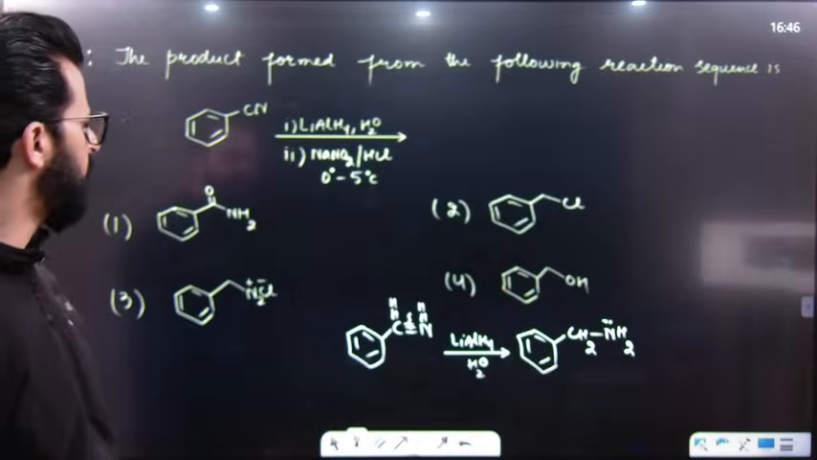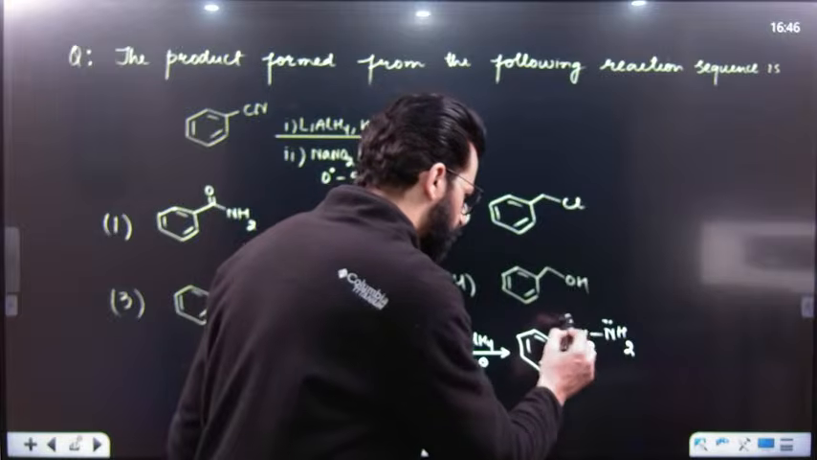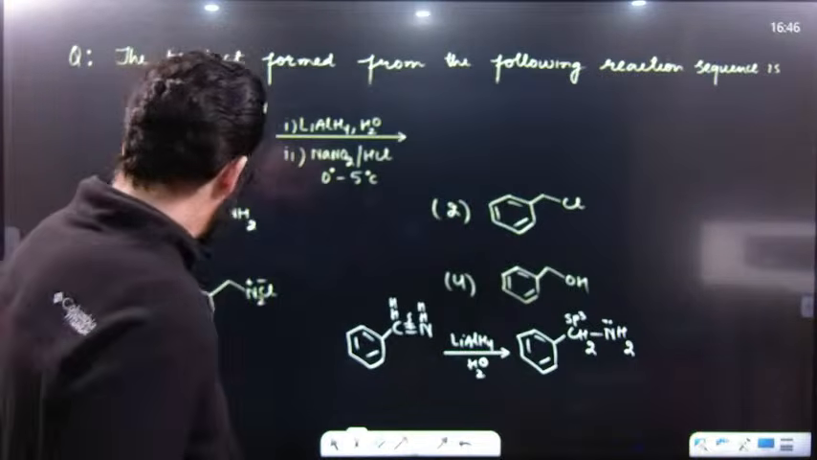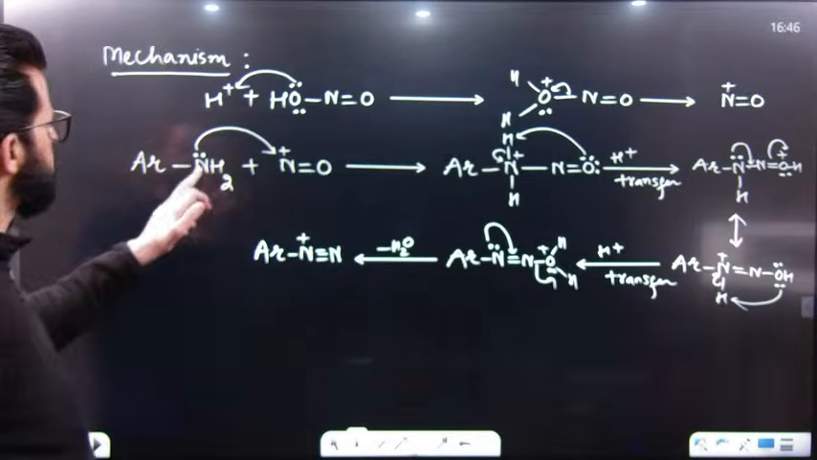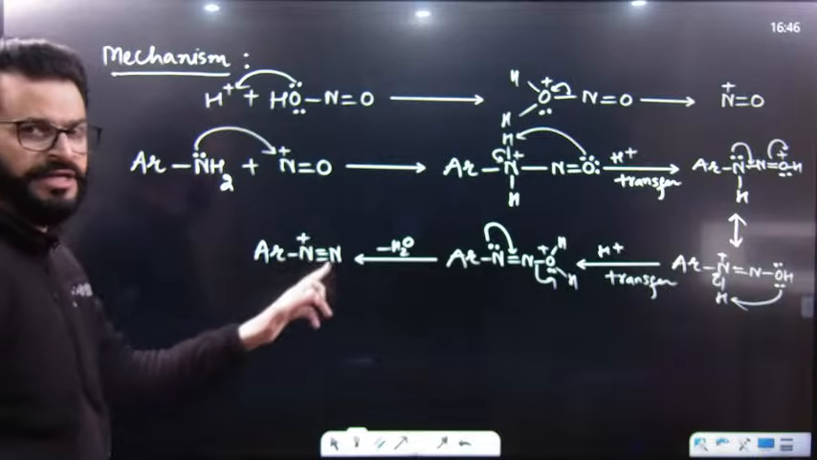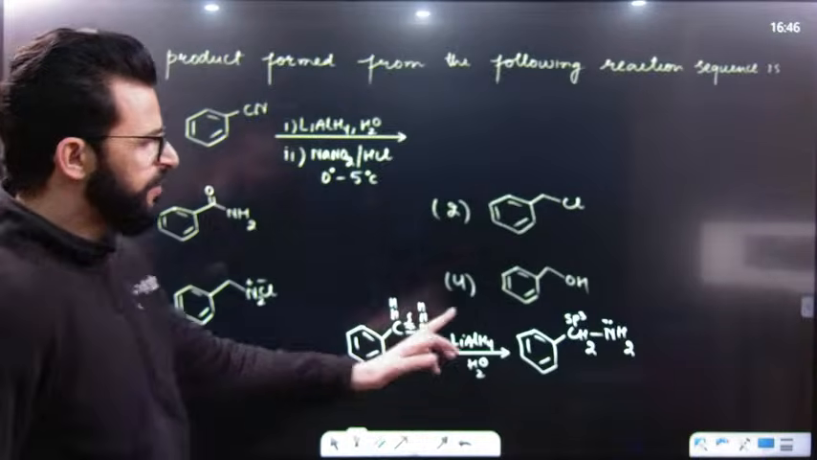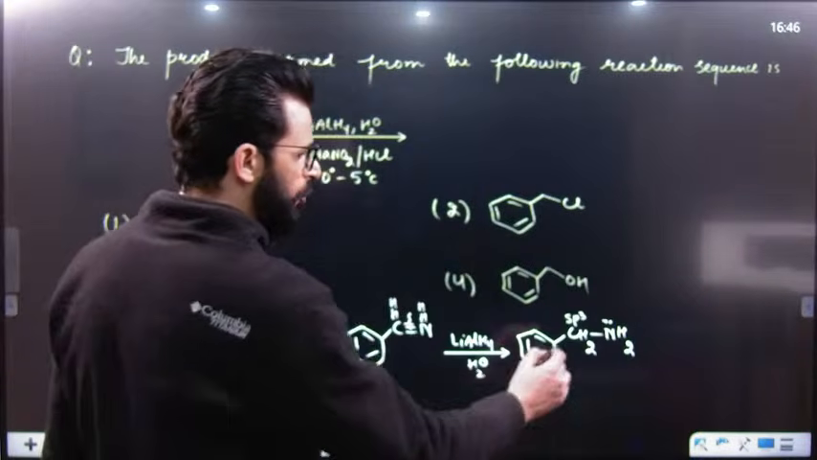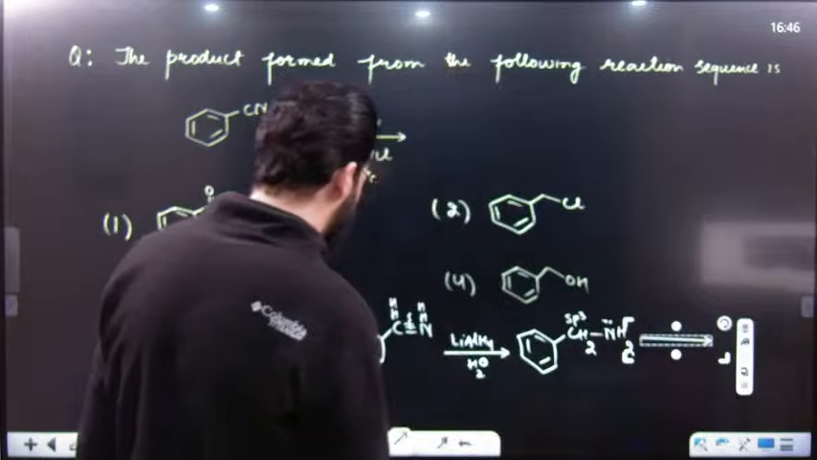Now, in this primary amine, nitrogen is attached to an sp3 carbon. In the earlier case, nitrogen was attached to an sp2 hybridized carbon. If nitrogen is attached to sp2 hybridized carbon, diazonium salt or diazonium ion will be formed. But if nitrogen is attached to sp3, then it will undergo a carbocation mechanism like this.